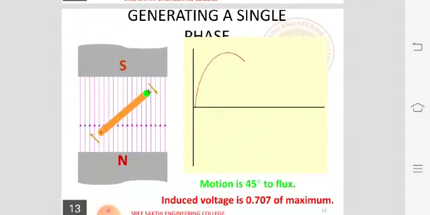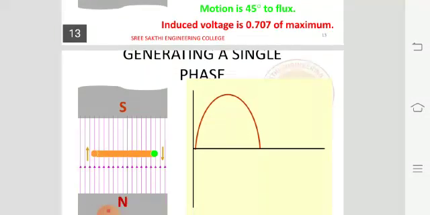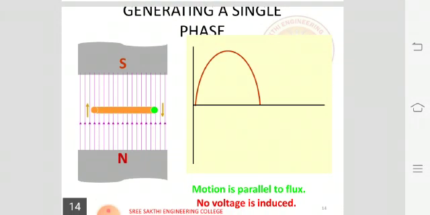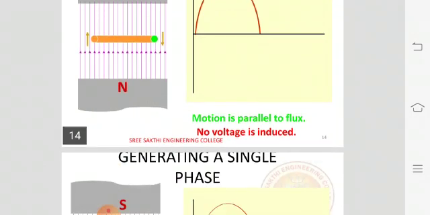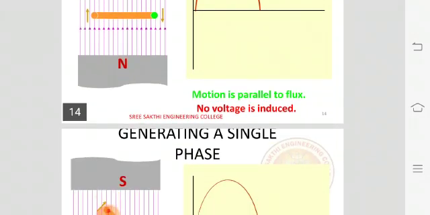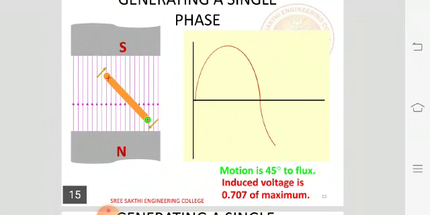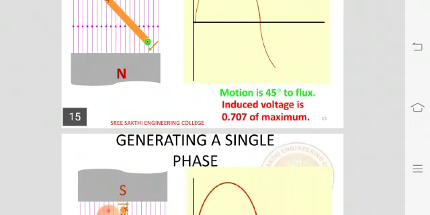Similarly, if motion is at 45 degrees to the flux on the right hand side, you get induced voltage of 0.707 of maximum. You get a half cycle as a graph while we are rotating the magnetic field. When motion is parallel to the flux, no voltage is produced. Again we are rotating in the opposite direction by 45 degrees. Each time we rotate by 45 degrees in order to get the output.